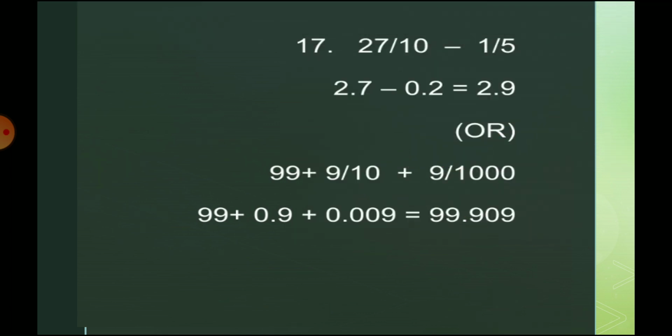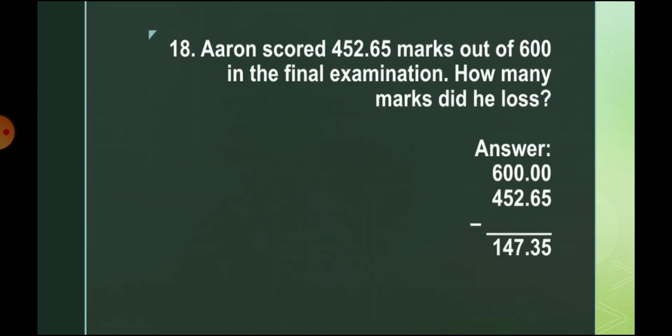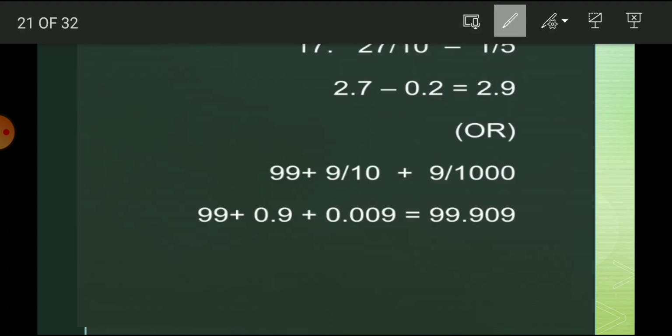For 1 divided by 5, we get 1 5 is 5, that is not possible, so put 0 and a point, 0.0. Then 2 5s are 10, so 0.2.